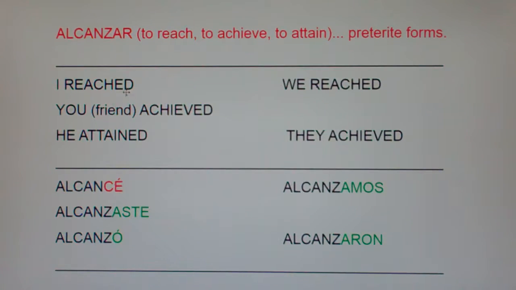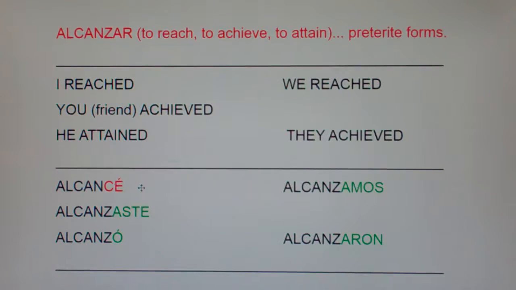But I want you to notice, the yo form is tricky and irregular. Now, why is the yo form the only form that's tricky or irregular? Because it's used the most, which you've kind of learned. What's the only form of ir, ser, and estar that is a Y? The yo form, because it's used the most. What's the only form of tener, hacer, and poner that is a G? The yo form. So if only one form of the verb is irregular, it's going to be the yo form.